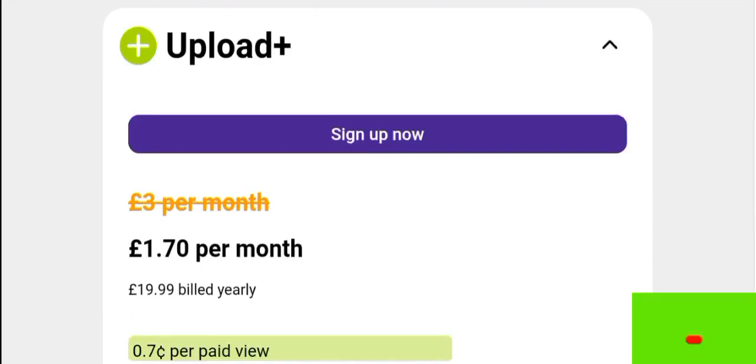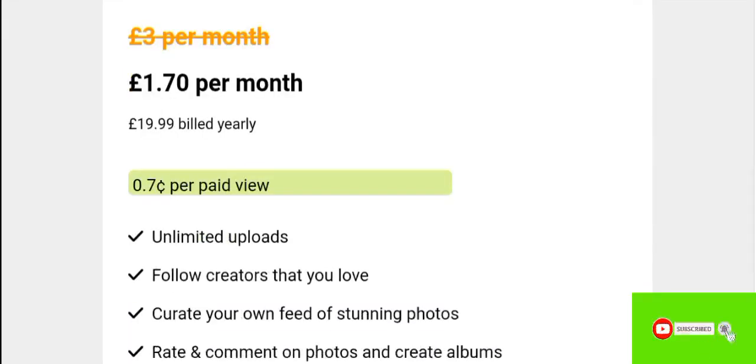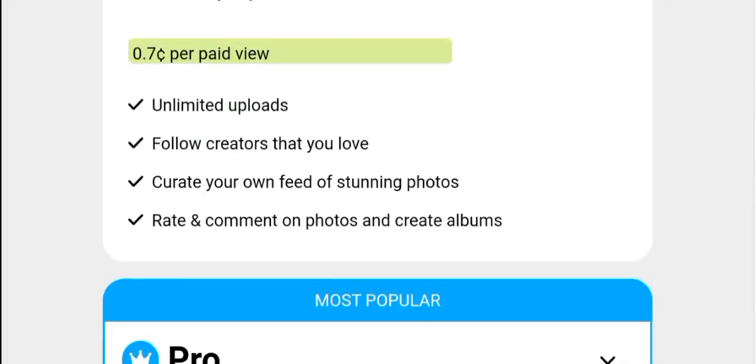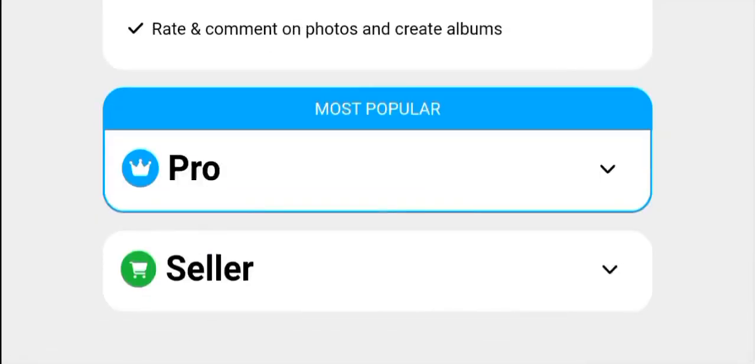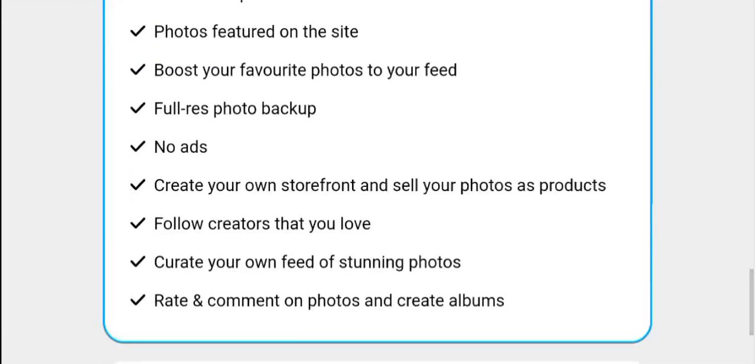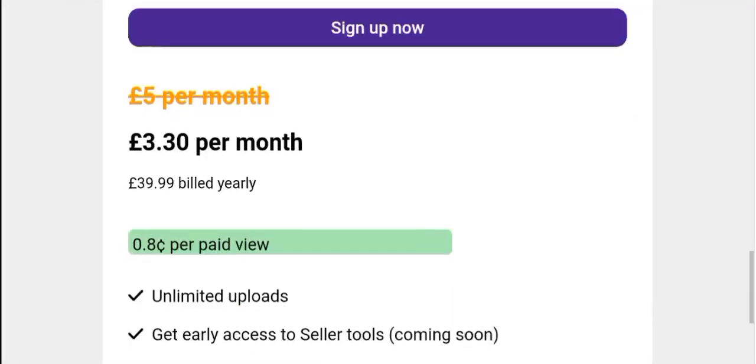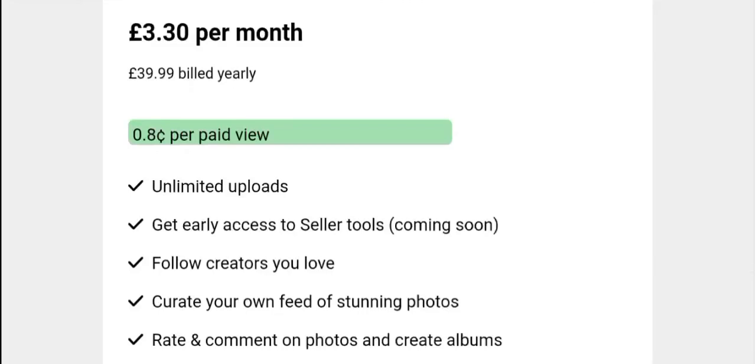Now, or you can go on to the second membership plan, which is $1.70 per month. That's 19.99 yearly, where you can earn 0.7 cents per view. You have unlimited uploads. You can follow creators that you love. You can create your own stunning photos. There's also the most popular, which is $5 per month, and you can earn 0.9 cents, and others, so you follow creators and get a lot of benefits with it. Or you can also choose the one known as the seller, where you can earn up to 0.8 cents per paid view when people view your photo, and you'll also be able to make money.